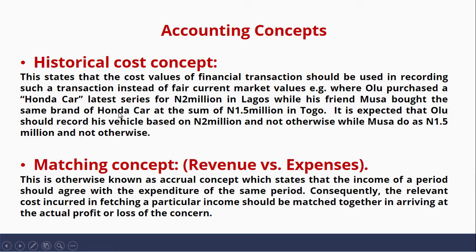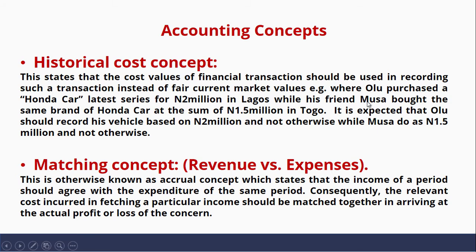The next concept is historical cost concept. Historical cost concept states that the cost value of a financial transaction should be used in recording such a transaction instead of fair current market value, which means that the cost at which an asset is purchased should be recorded in the books of accounts, not the current market value of that asset. That is what historical cost concept states.